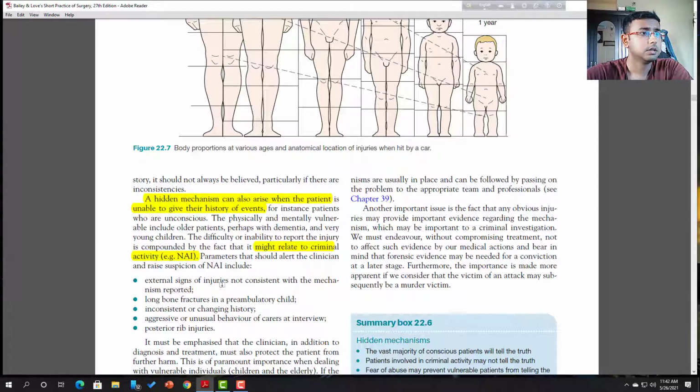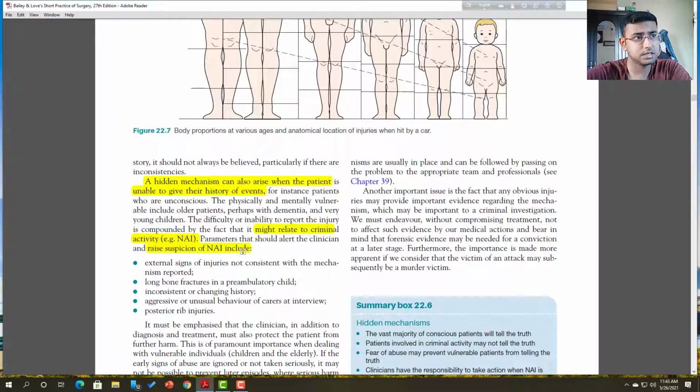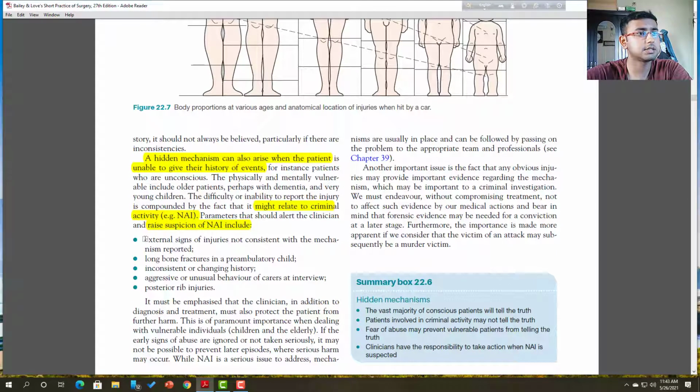So, the raised suspicion. How can we suspect it? The external signs of injury are not consistent with the mechanism. Whatever mechanism they state, there must be some similarity or connectivity between it and the injuries, but here there will be a disarrangement in the investigation.